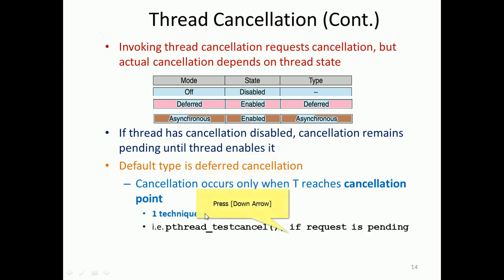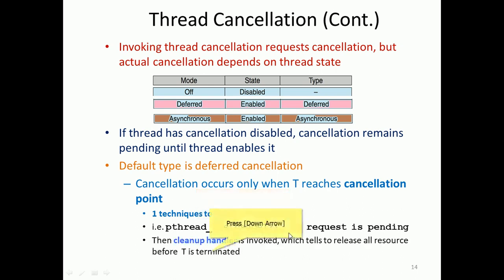So that is pthread_testcancel, if a request is pending, right? If the request is pending, pthread_testcancel will be running, and such pending threads will be cancelled with the help of it. Then the cleanup handler is there. The cleanup handler should clean all the essentials when testcancel is invoked, which tells it to release all resources before the thread is terminated.